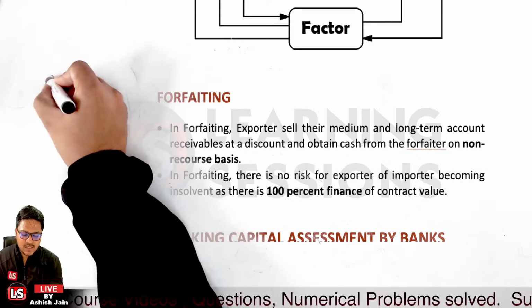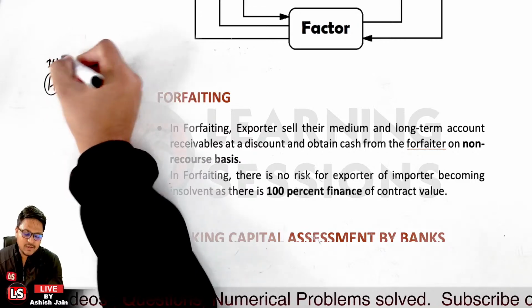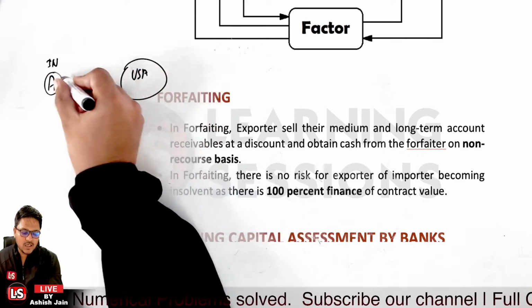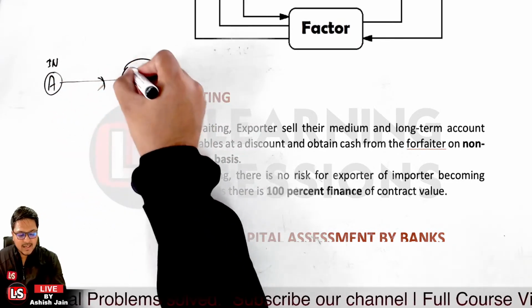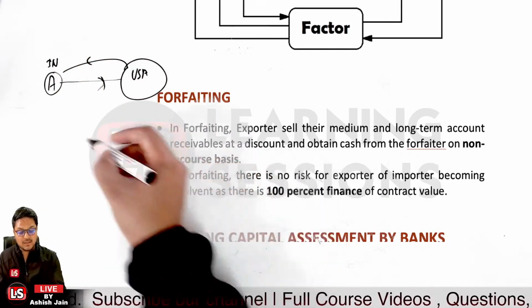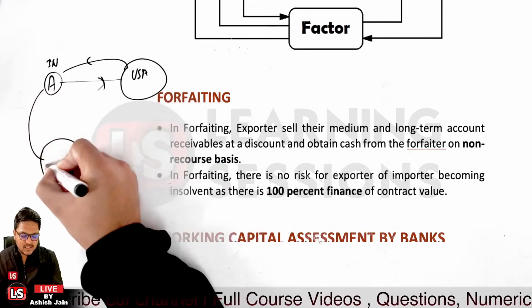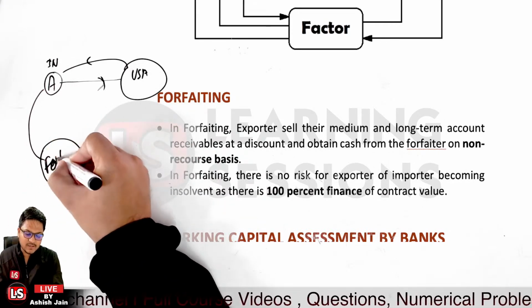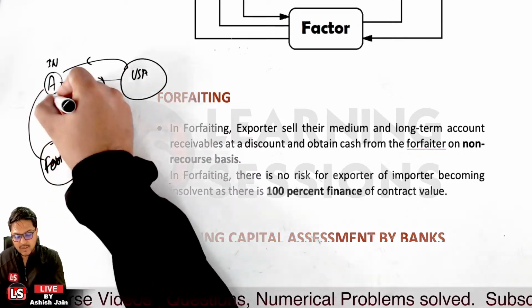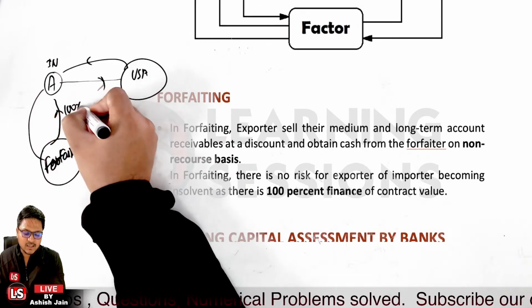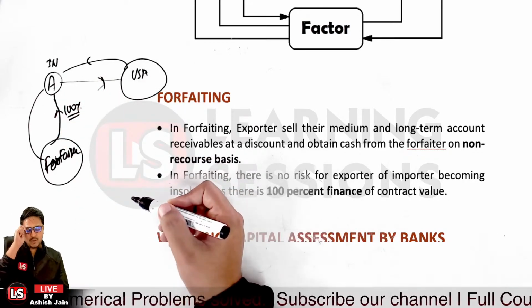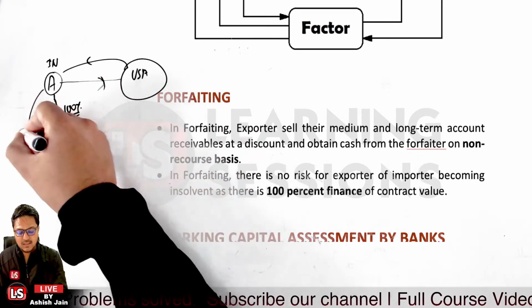Let's take the case that person A is over here in India, and they have buyers from some other country, let's say USA. The amount is receivables, and it's in its books as accounts receivable. Now person A went to some company, let's say a forfeiter. Previously it was a factor, now it is a forfeiter. The forfeiter will be providing 100% of the liquidity after deducting their own margin to person A, and will be purchasing these accounts receivables.